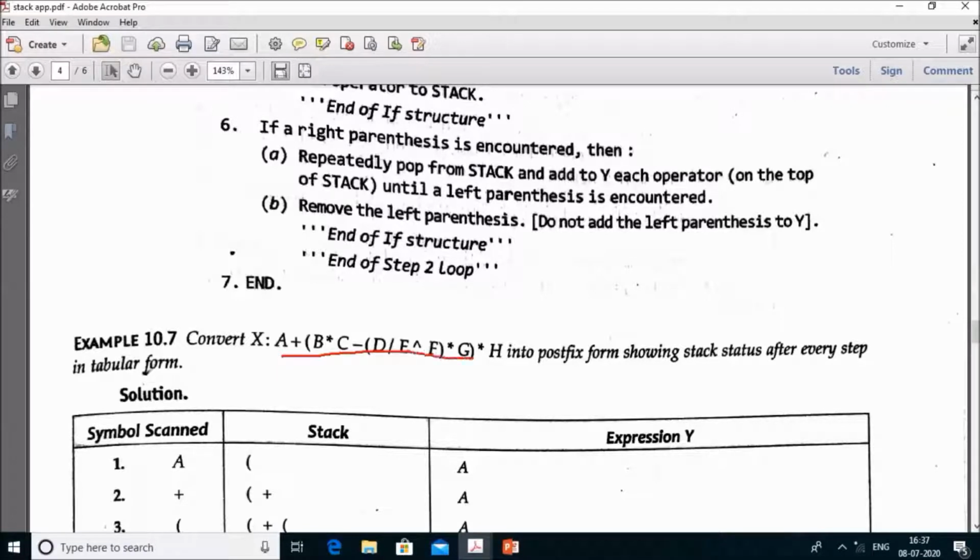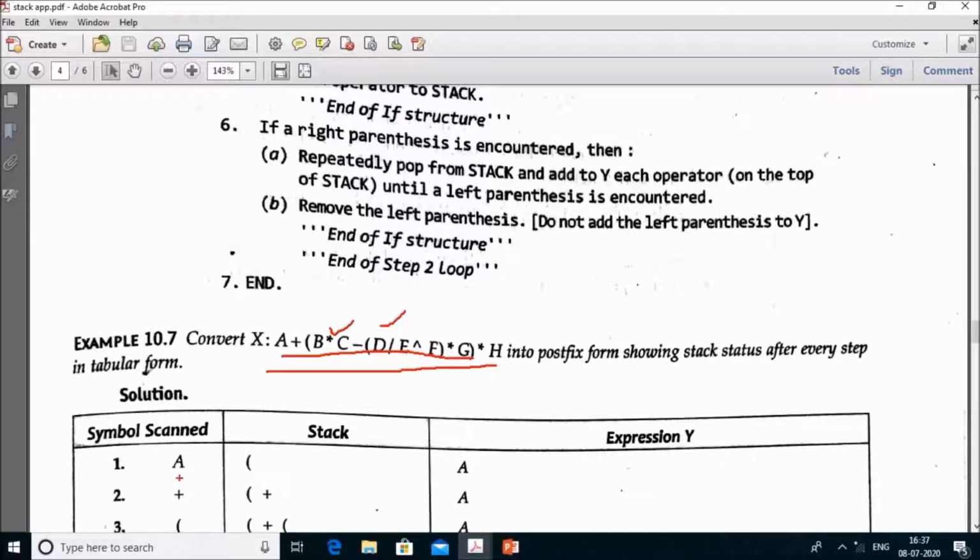It is an infix expression because operator is in between the operands. Now first of all, you just have to add the left bracket to the stack and just read from the starting, scan from left to right. You just have to scan from left to right until the expression ends and the stack gets empty.